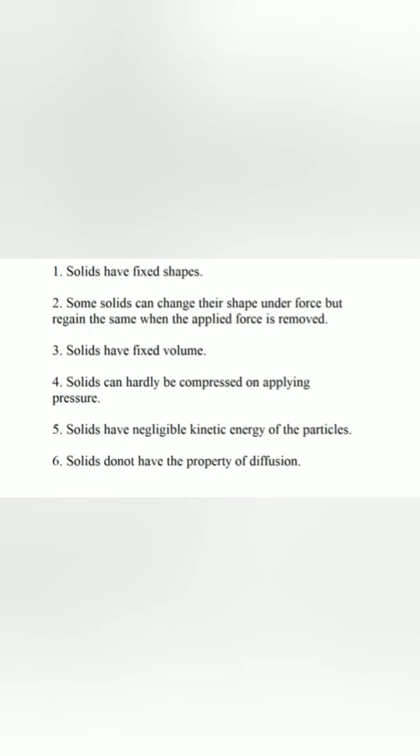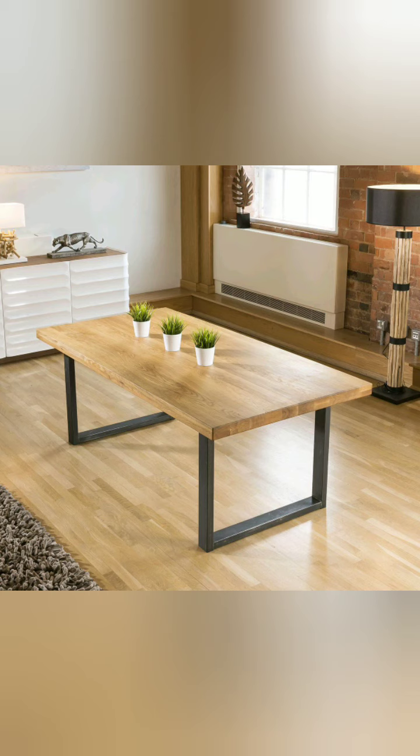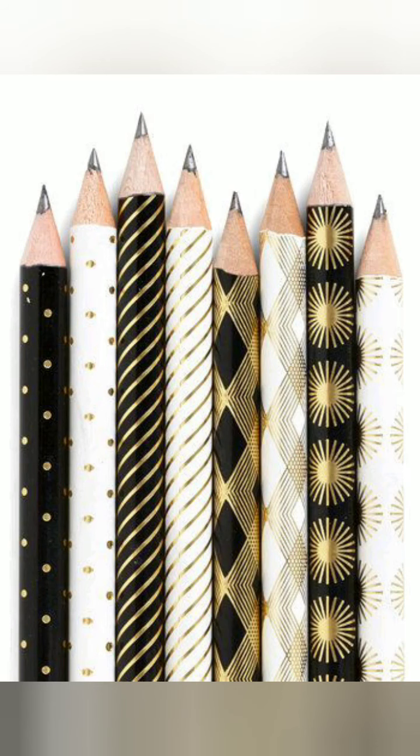Solids have fixed shapes. A simple example: if we consider the pencil we use to draw diagrams, it doesn't matter whether you place the pencil inside a geometry box, in your hand, or wherever it is, the shape of the solid, that is the pencil, is never going to change. Solids do not change their shape even when they are put in different containers. Hence, solids always have fixed shapes.